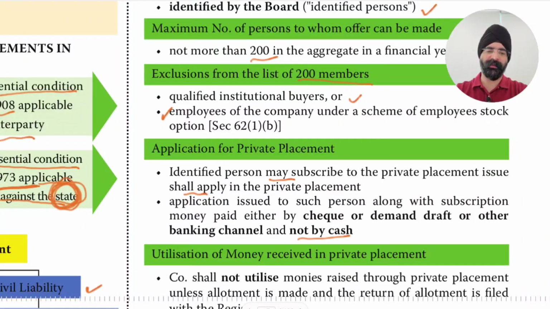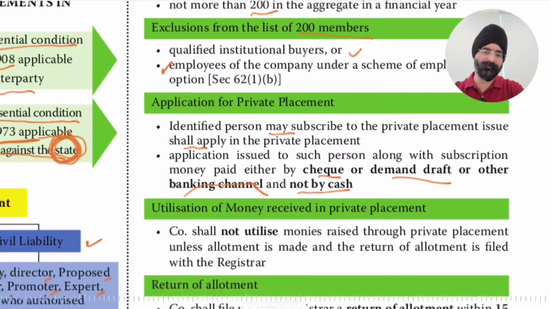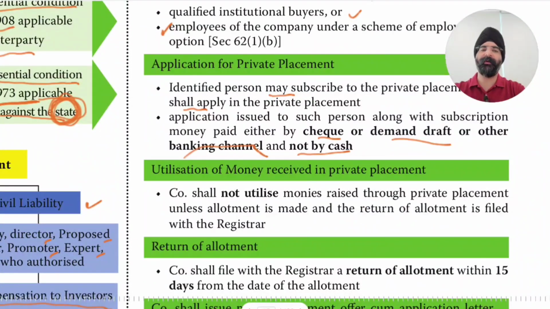Means to whom the application is made, such person will apply along with subscription money which is not to be paid in cash. It either has to be paid by check, demand draft or any other banking channel like direct bank transfer, NEFT, but it cannot be received in cash.